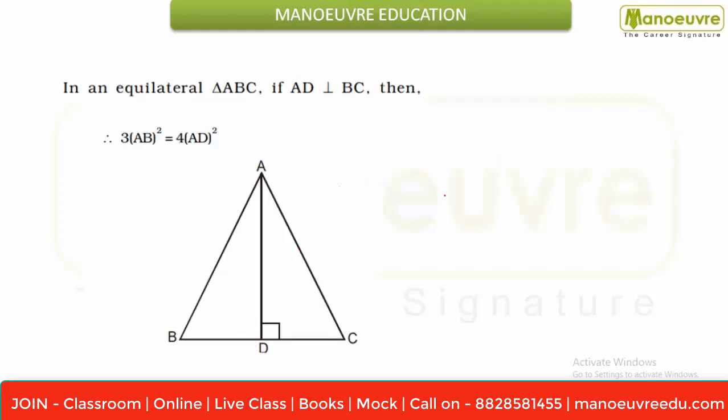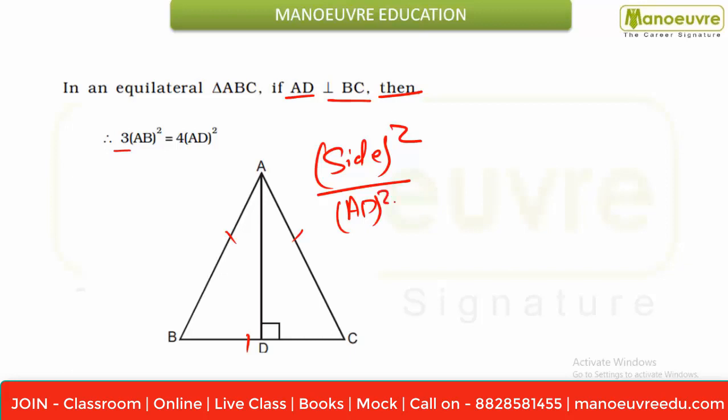One more property is saying that in an equilateral triangle ABC, means AB is equal to AC is equal to BC, if AD is perpendicular to BC, I can say AD is nothing but the altitude. Then you can say that 3AB, so I can say side square upon this AD square is equal to nothing but, okay, hope you are clear with this, that I can say this side or this side or this side, any one side you can take, because in an equilateral triangle all sides are equal.